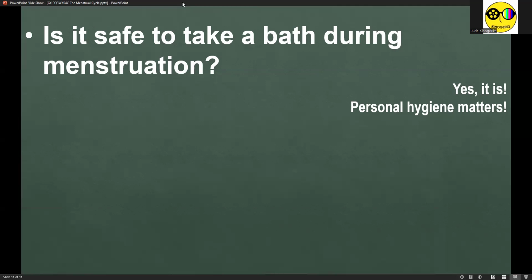All right, so I'm very excited to tackle the next topic, which is also related to menstruation. And that topic is called the calendar method because we will now deal with which days are safe for a couple to have sex, and which are unsafe for them to have sex.